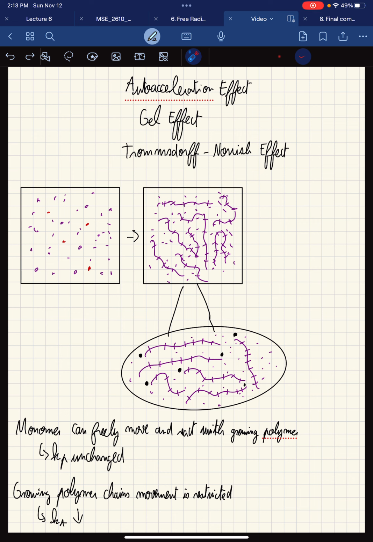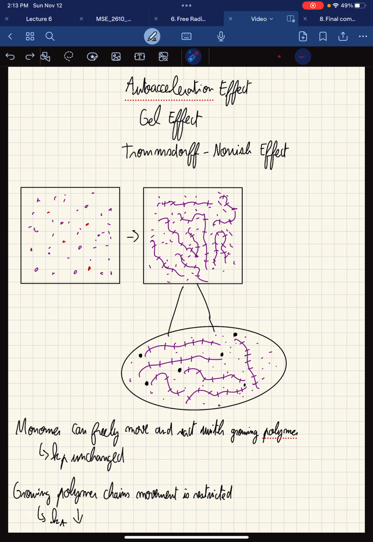Now, what would happen if we were to plug this into our equation? Well, what we'd find is that as our Kt decreases, our rate of polymerization will drastically increase. So what does this mean? Well, eventually what will happen is we'll form very long chains very rapidly, and as we know, with a longer or higher molecular weight of our polymer chains, the viscosity will drastically increase for a solution.